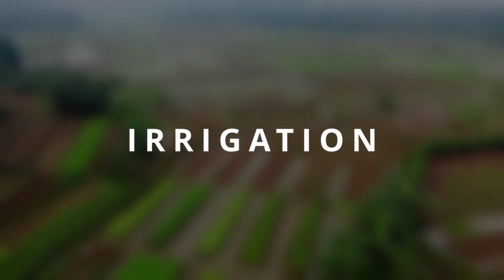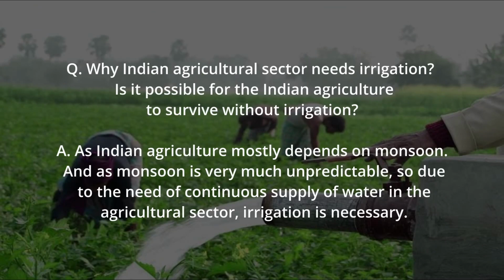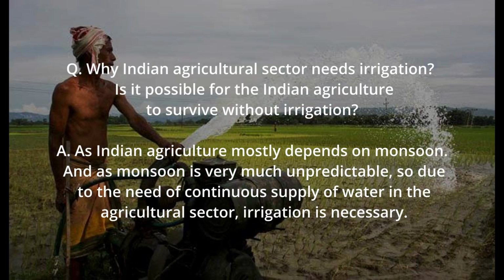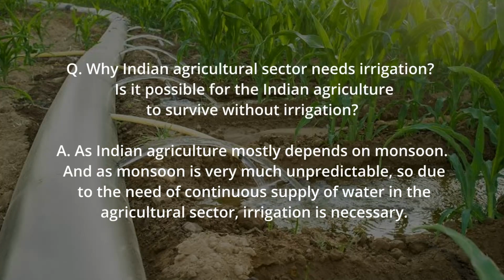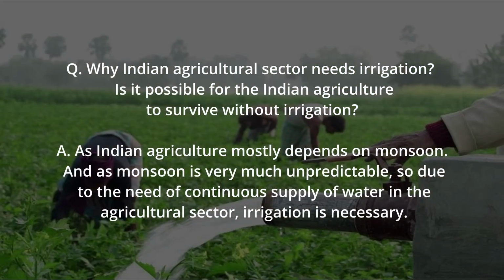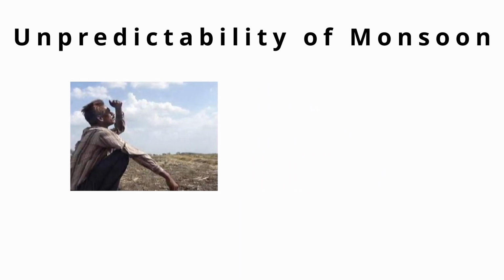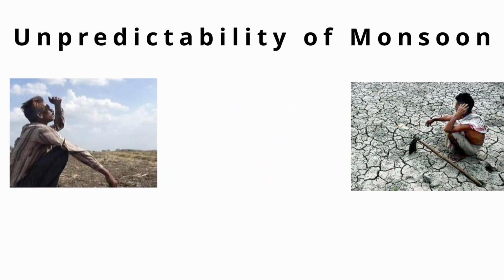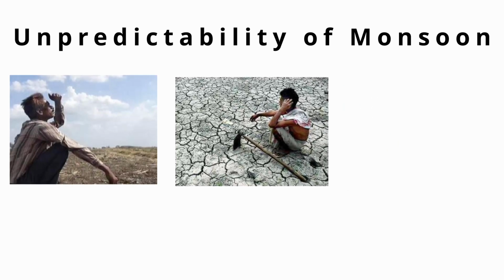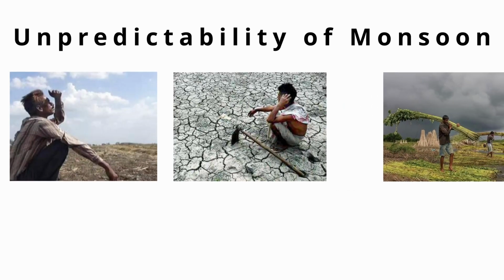So the first input is irrigation. Now the question is, why does the Indian economy or Indian agricultural sector need irrigation? What is the importance? Is it possible for Indian agriculture to produce, to survive without irrigation? The answer is no. Because other than irrigation, Indian agriculture has to depend on the monsoon. And as the monsoon is very unpredictable, because it depends on nature, the agricultural output will also be unpredictable.